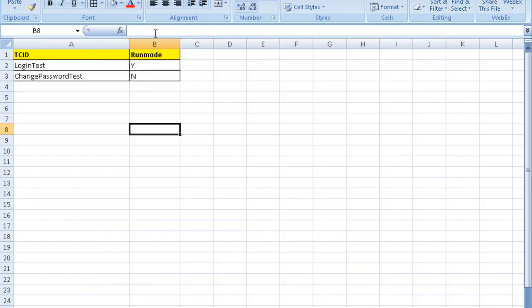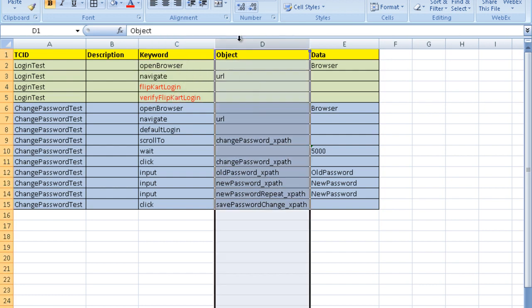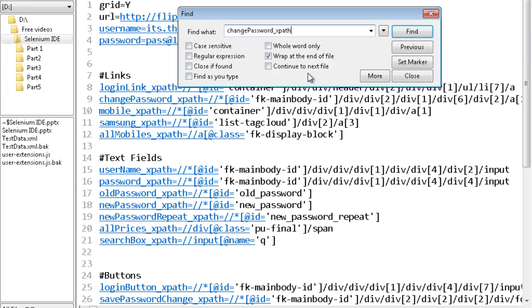If you look at the test cases again, in the login test I have the keywords over here, and in the object column I am giving the keys. These are the keys of the properties file. For example, where I have to click on this object corresponds to this object in the properties file.